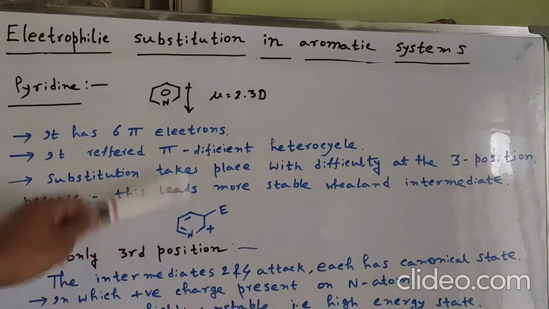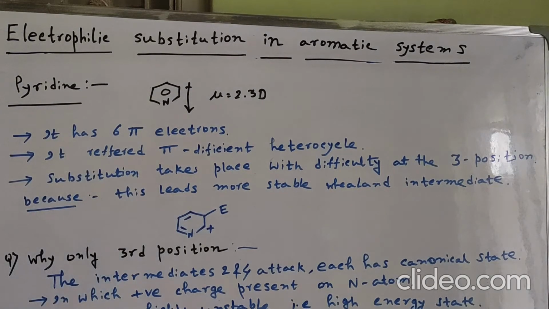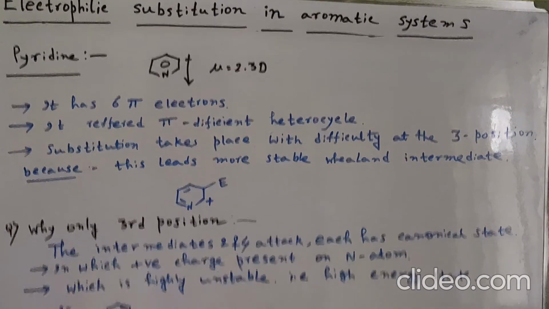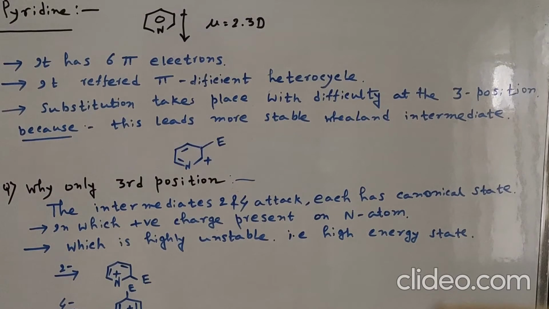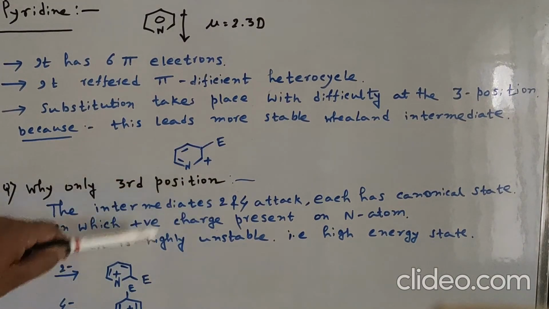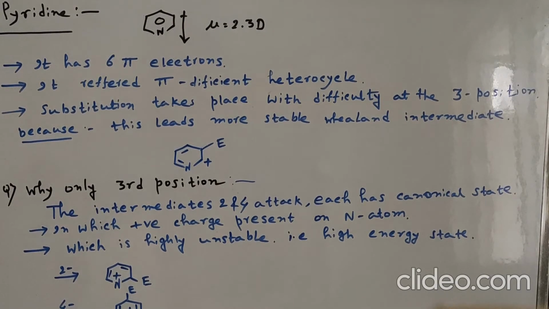So in the case of the 3 position, the plus charge is formed here. Why only the third position? Why not 2 and 4? Because the intermediates of 2 and 4 attack each have a canonical structure in which the positive charge is present on the nitrogen atom, which is highly unstable because it is a high energy state.